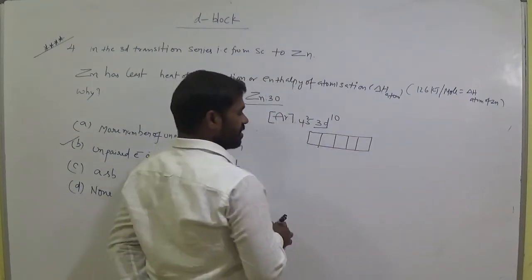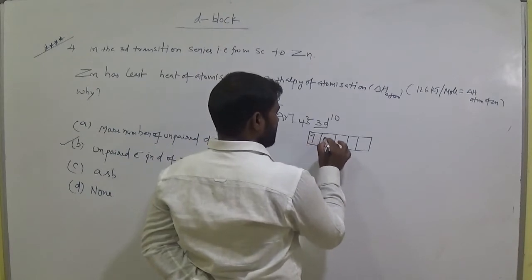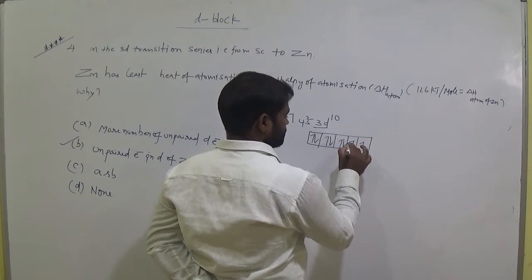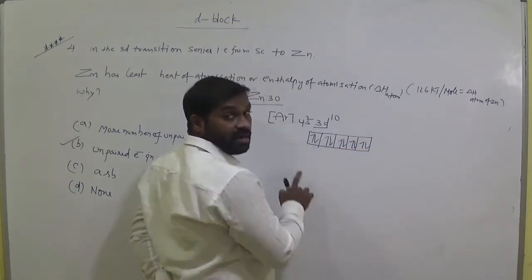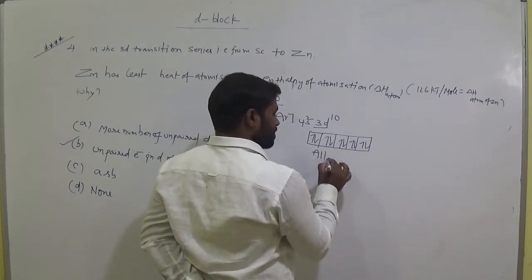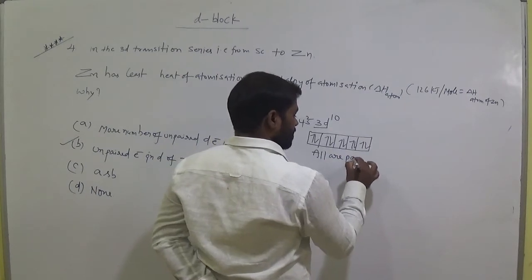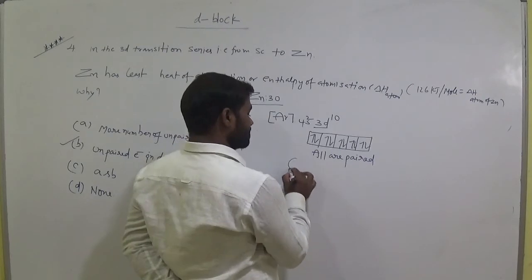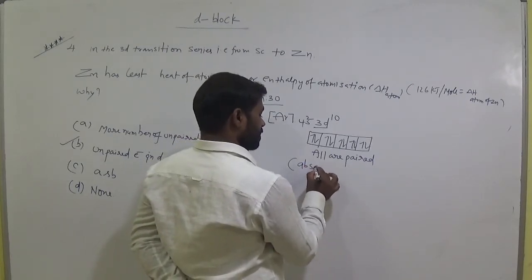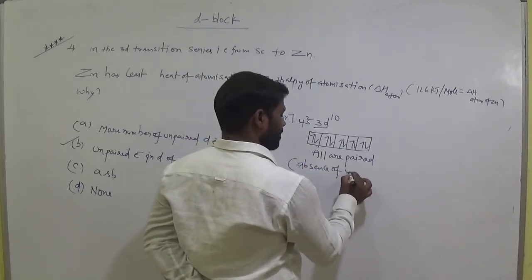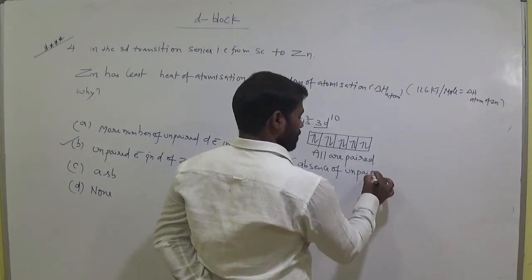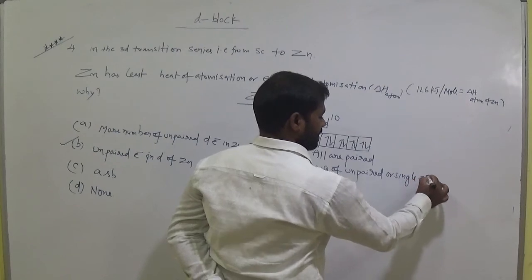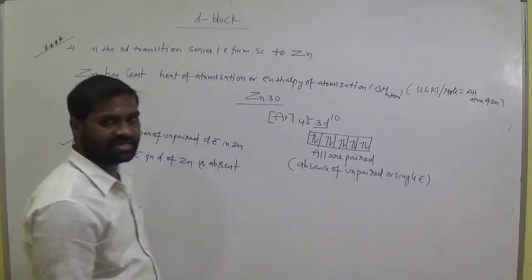So how many electrons here? 10. All are paired here, all electrons are paired. That means absence of unpaired or single electrons.